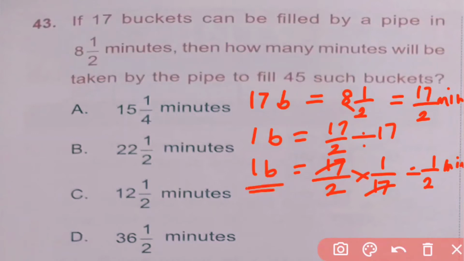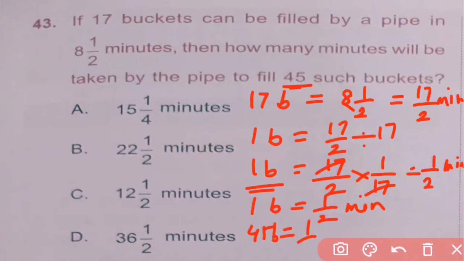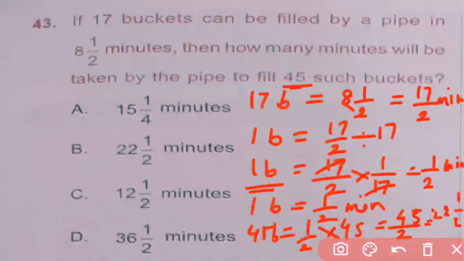Now we have to find out the time required for 45 buckets. For one bucket, half a minute. So for 45 buckets, 1 by 2 into 45, which gives 45 by 2. We convert this into a mixed fraction, which gives 22 1 by 2. So for 45 buckets, 22 1 by 2 minutes are required. So here B is the correct answer.